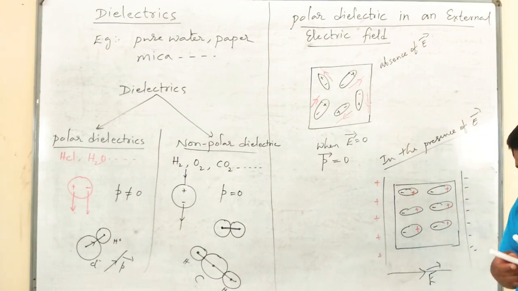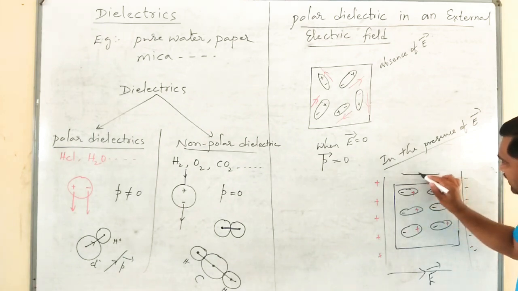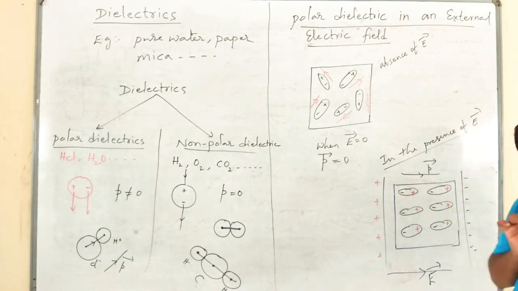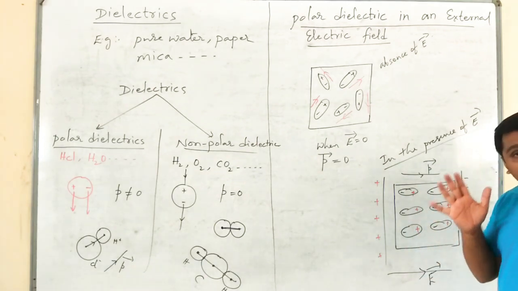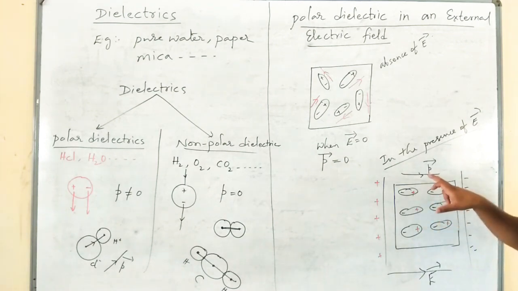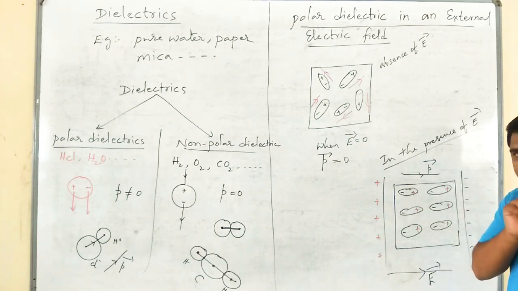It's a regular arrangement. Here we can expect the electric dipole moment in this direction. Hence, whenever a dielectric substance is subjected to strong electric field, it will develop a net electric dipole moment in the direction of applied electric field.